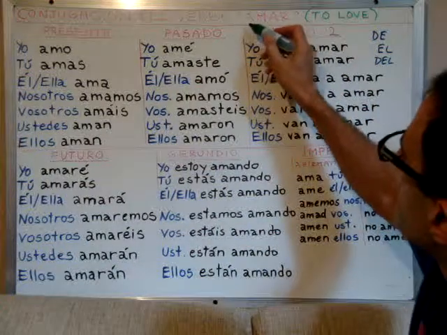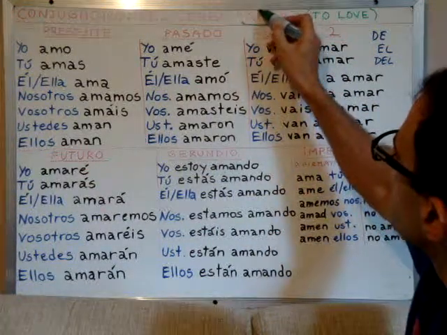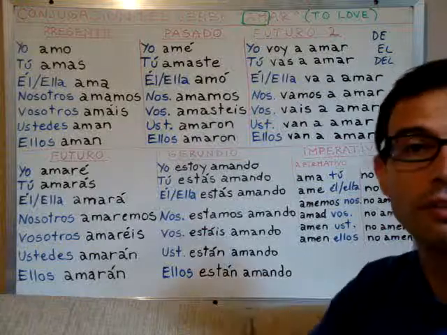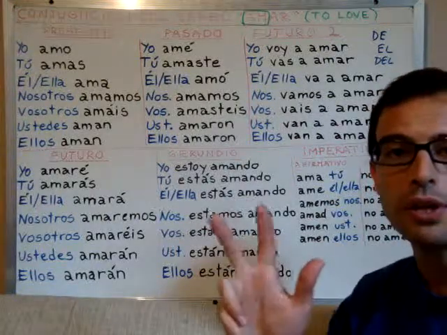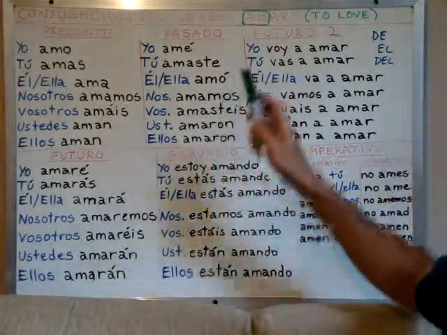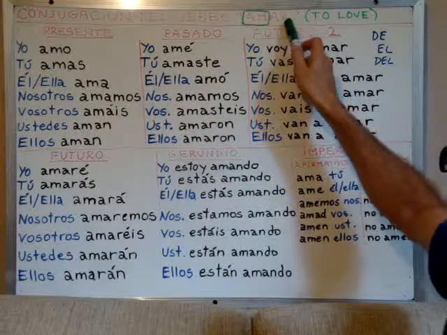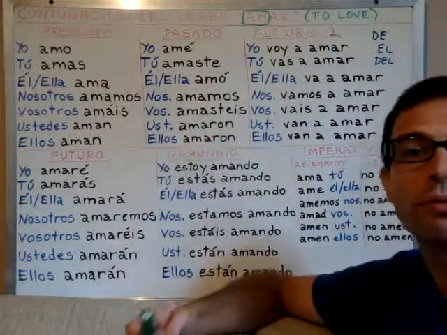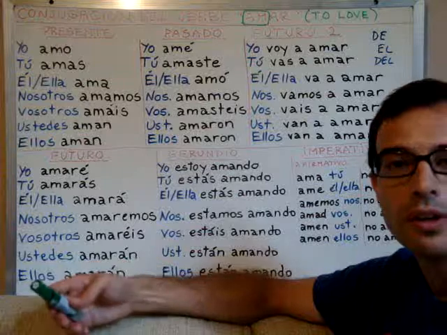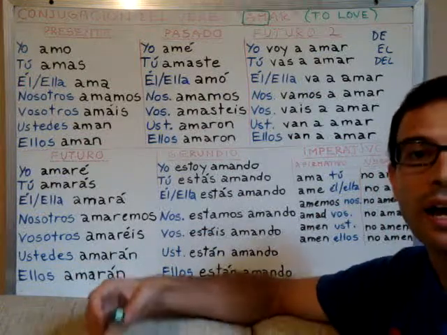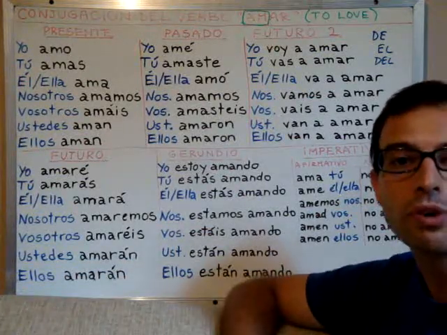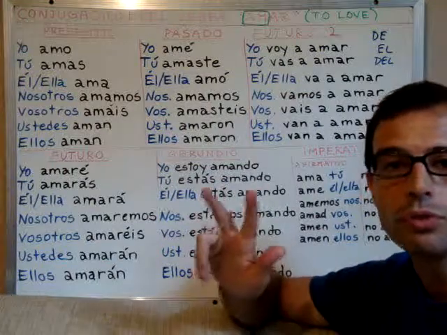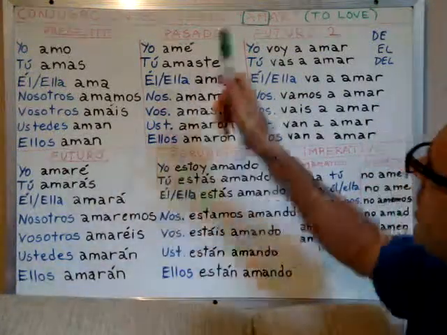Look at this. If you remember, Spanish verbs are divided or classified into three groups. Those that end in AR, like this one, the verbs that end in ER, and the verbs that end in IR, right? So all the verbs are classified into one of those three big groups, right?